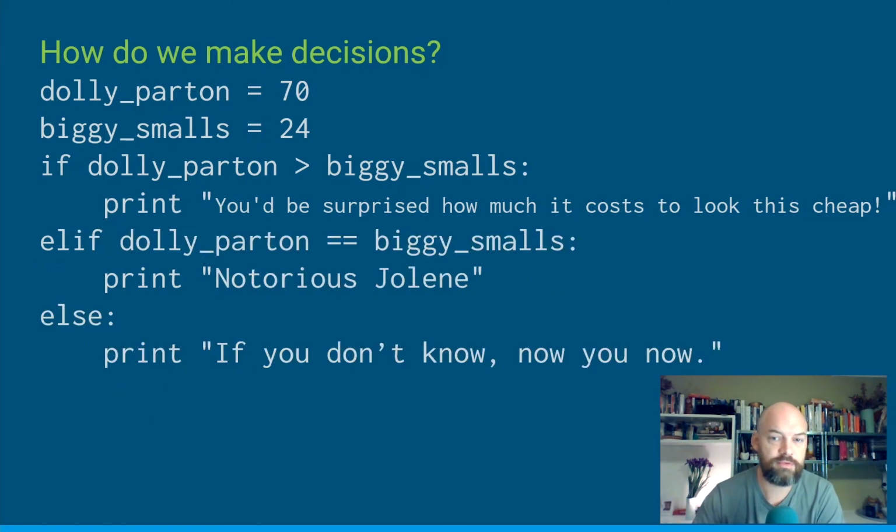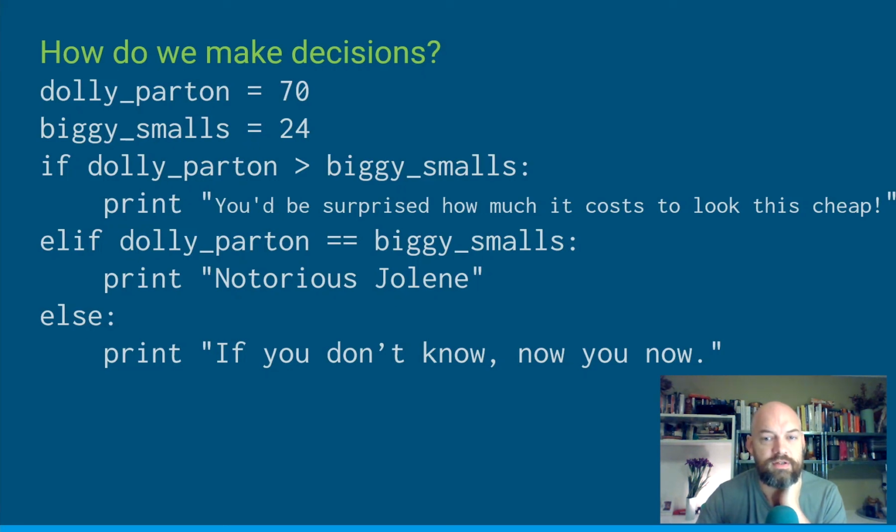But sometimes we want to say, well, if that's not true, let's do a different test and see if that's true or not. And so in this case, integers can be equal, right? So if Dolly Parton equals Biggie Smalls, or is the same as, and that double equals sign is the Boolean comparison for equality. So if this value and that value are the same, then give us back true.